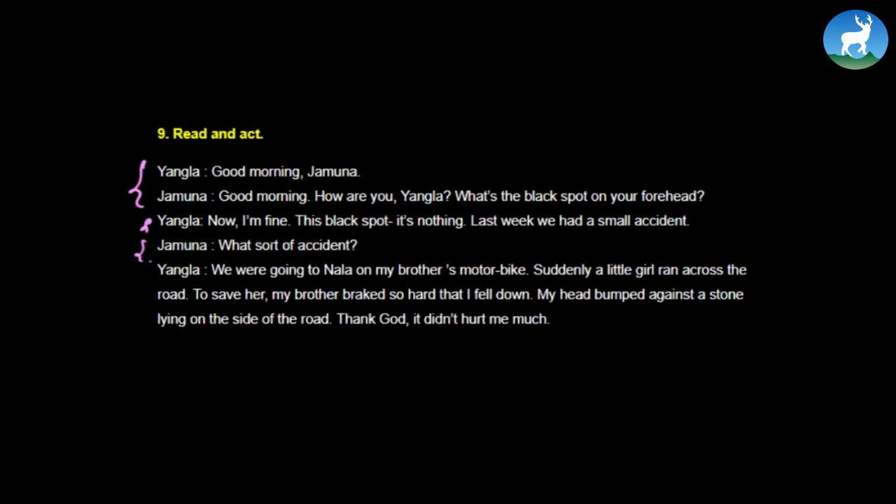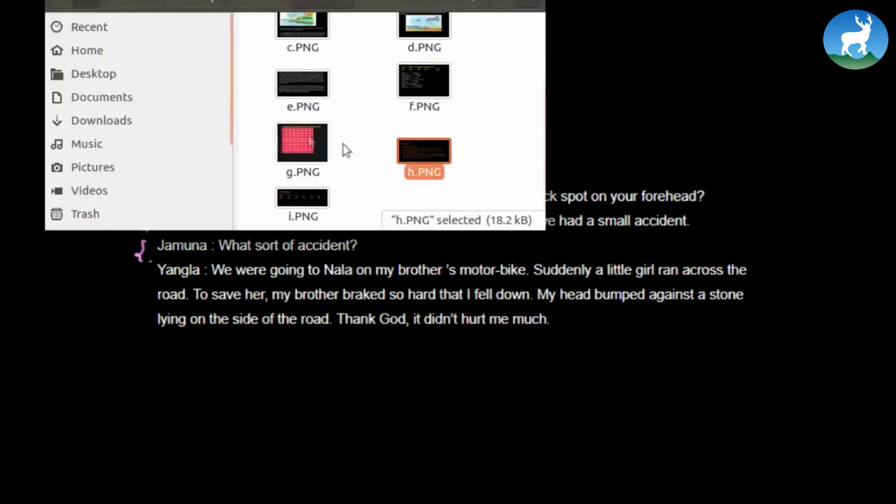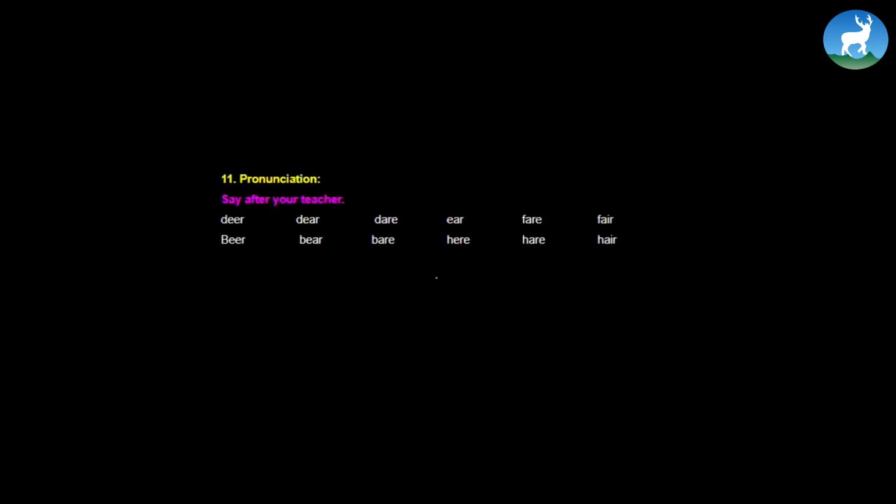A very short and sweet conversation here, all right, where a little girl had a black spot on her head, or rather on her forehead, and she explains here how she got that black spot. Okay, simple exercise. Let's continue further, and let's just work on this pronunciation here.